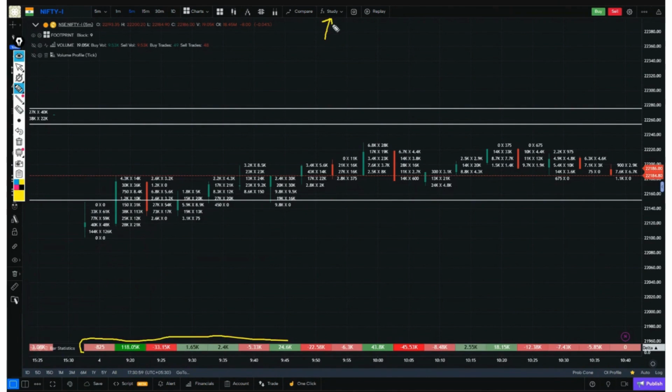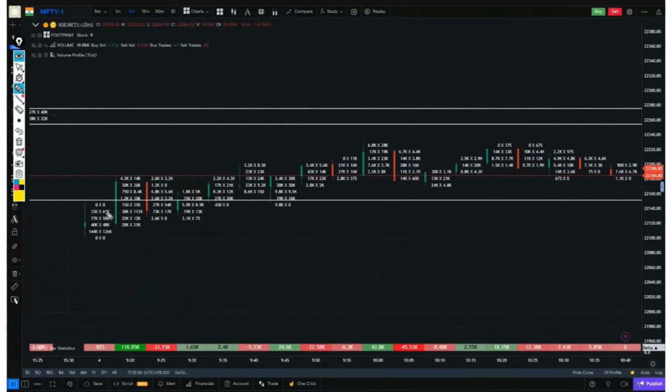Click on it and the delta will be plotted here in front of you. Positive means it is inside the green box and there is no negative sign. That means there is a positive delta and more buyers within that particular candle. Positive delta indicates buyers. And as soon as you see the next candle with a negative symbol in front of the value and in a red box, that means there are more sellers within this candle compared to buyers. Okay, we have understood what buyer delta is, where there are more buyers and where there are more sellers.